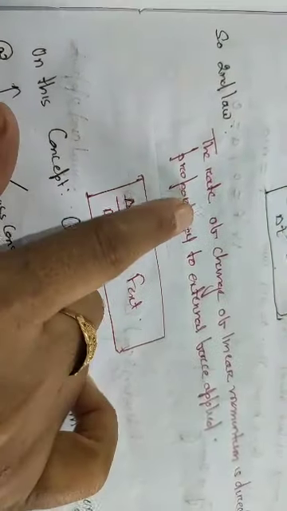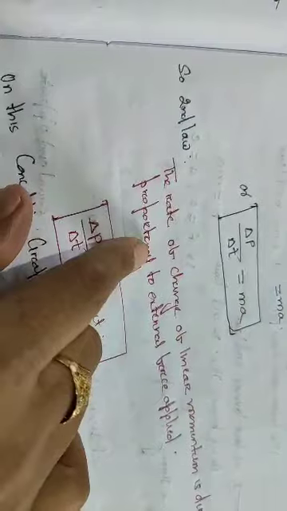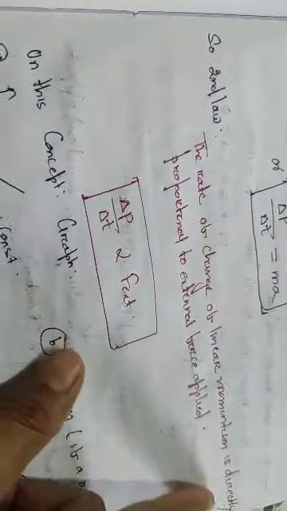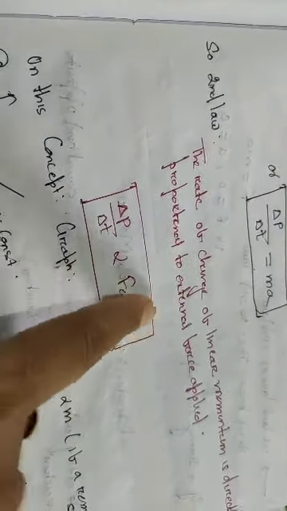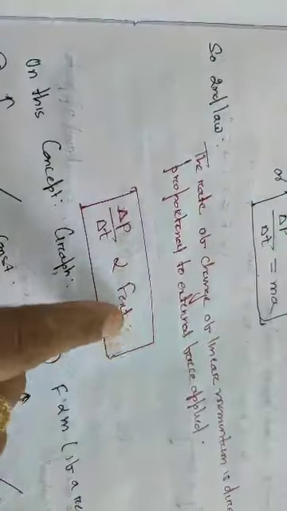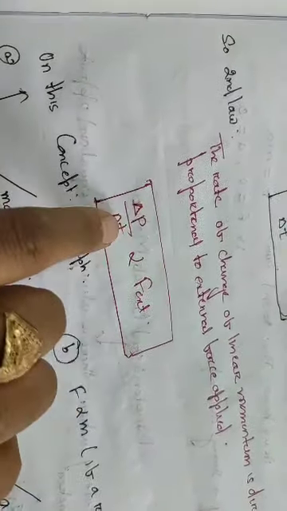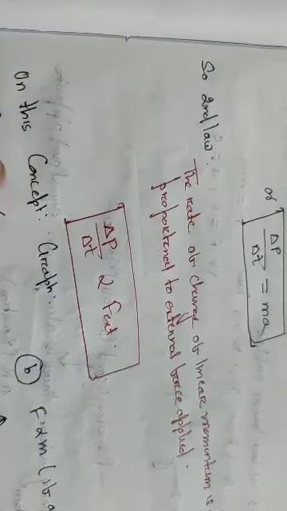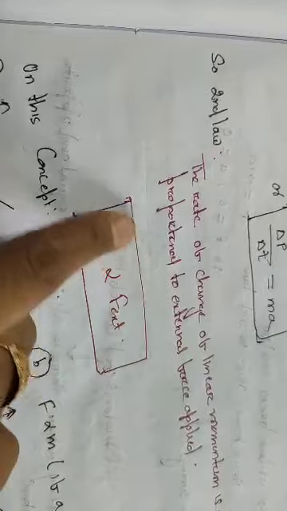Okay. Now we will move to the second law of Newton. This is the conclusion of the second law. Here you see the rate of change of linear momentum, this one, is directly proportional to the external force applied. So ma is the external force we are applying on a body, due to which linear momentum changes. Clear?